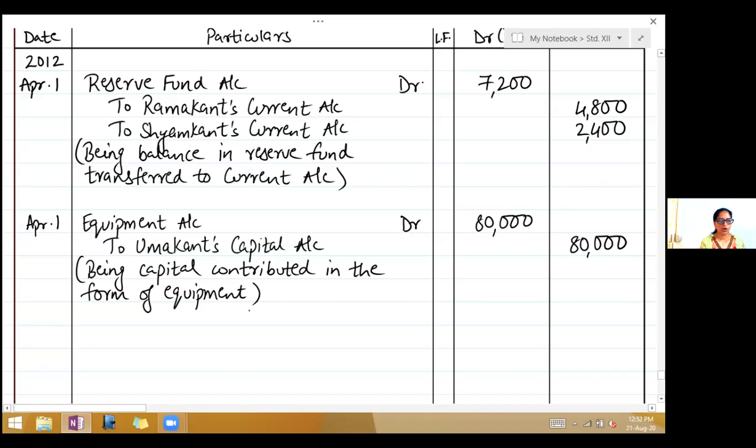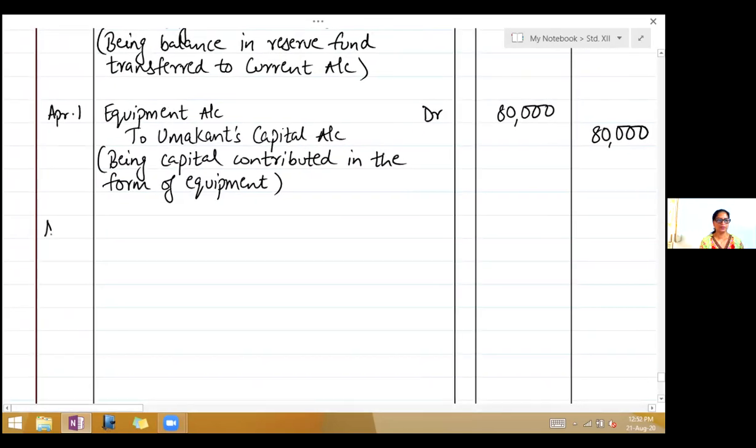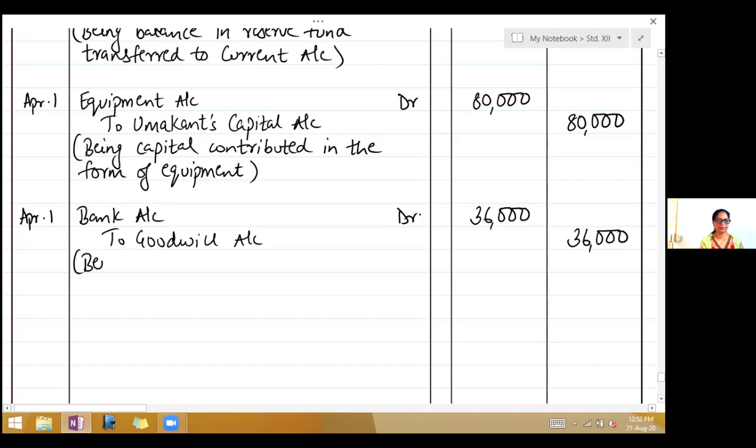Next entry is for the goodwill that is being brought in by the new partner. So next entry, April 1st. Bank account debit 36,000 to goodwill account, 36,000. Being goodwill brought in by Umakant.